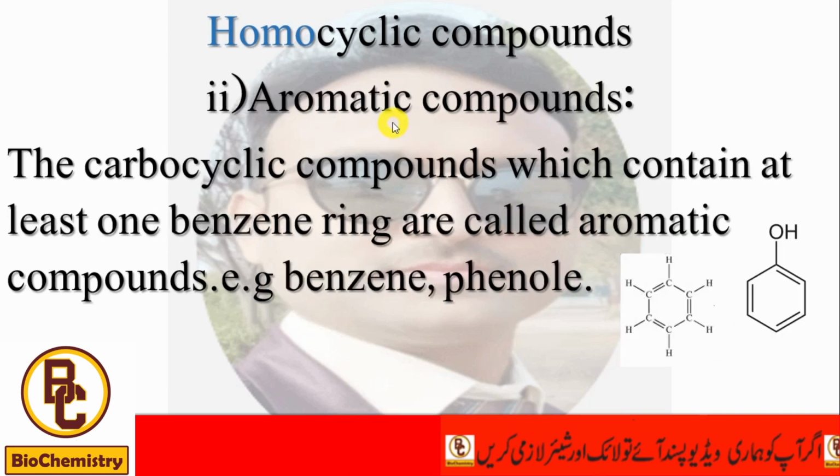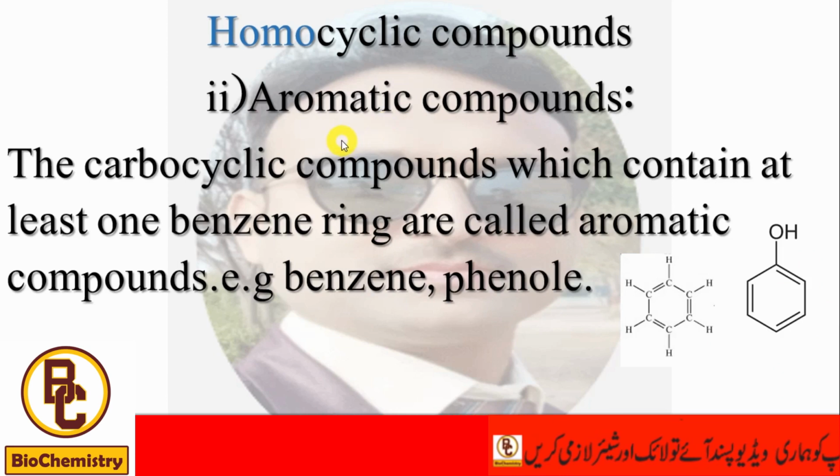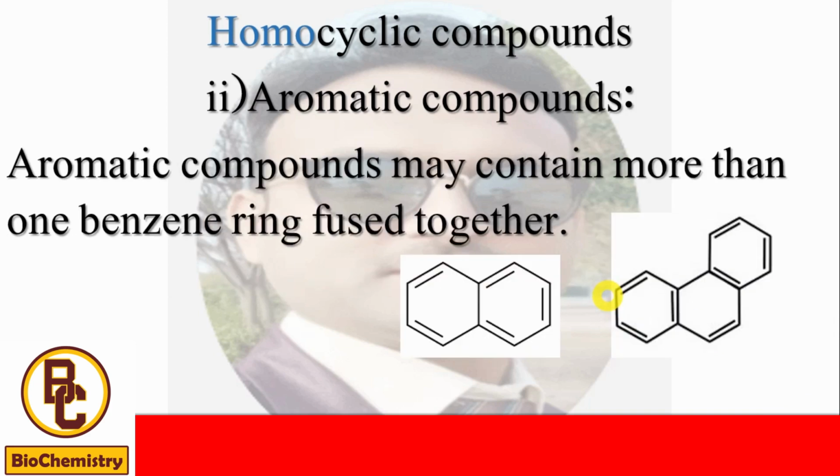The other type of homocyclic compound is aromatic compounds. The carbocyclic compounds which contain at least one benzene ring are called aromatic compounds. For example, benzene and phenol. You can see in phenol there is a benzene ring. So the compounds which contain at least one benzene ring in their structure are called aromatic compounds.